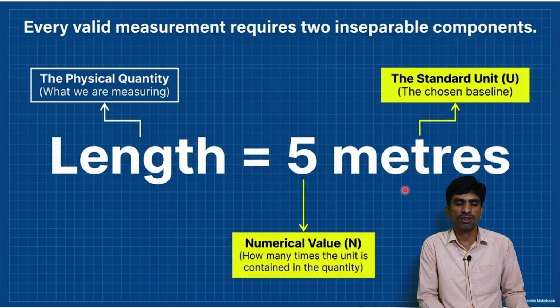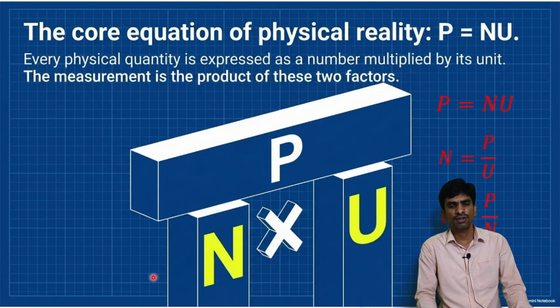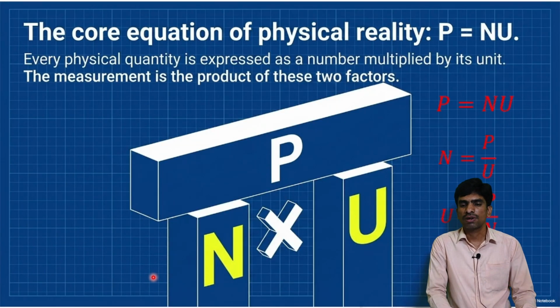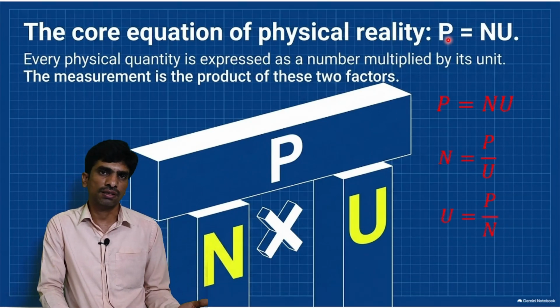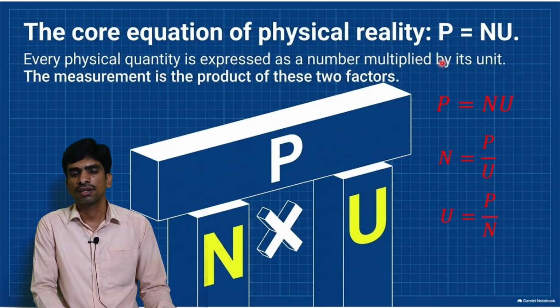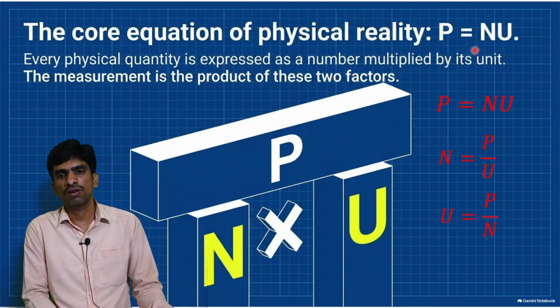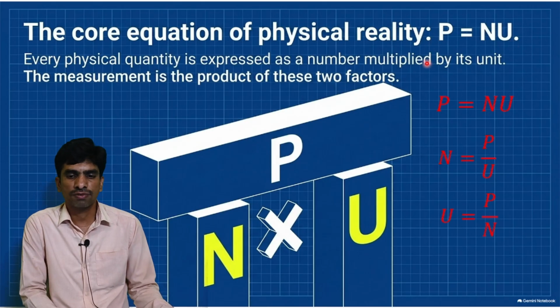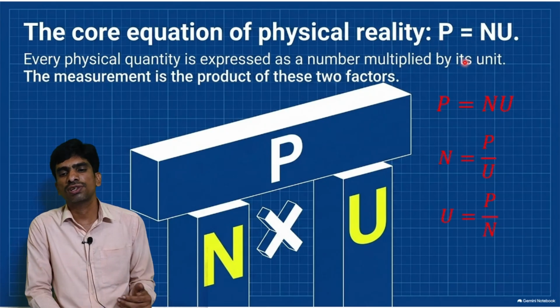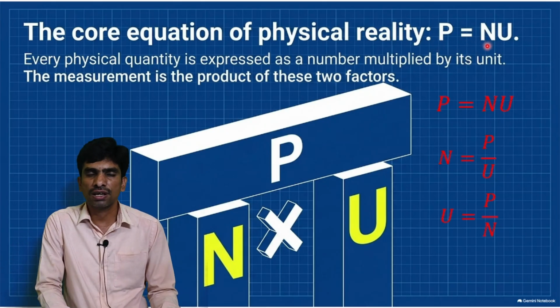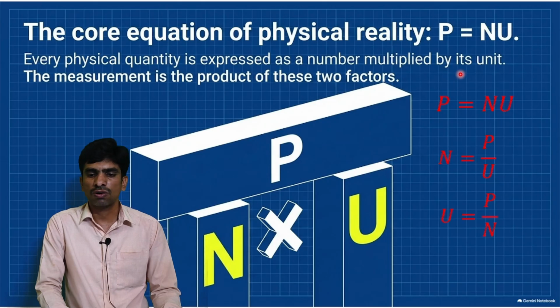So any physical quantity is expressed as the product of a number and its unit. Here you can see one formula: P is equal to n u, where P means physical quantity, it may be anything. Physical quantity is equal to numerical value times unit. For example, if we consider liquids like water and want to measure the volume, you can say 2 liters. 2 is the number, liter is the unit. P is equal to n u.